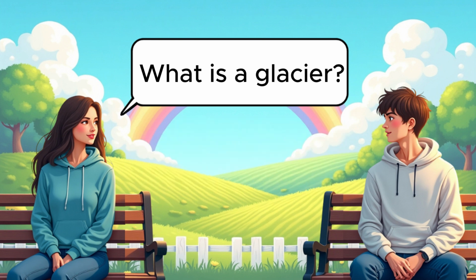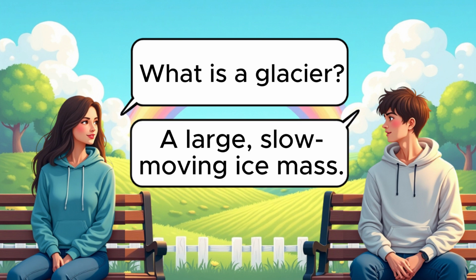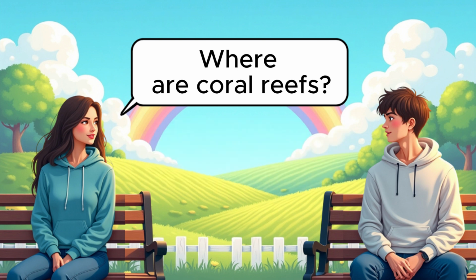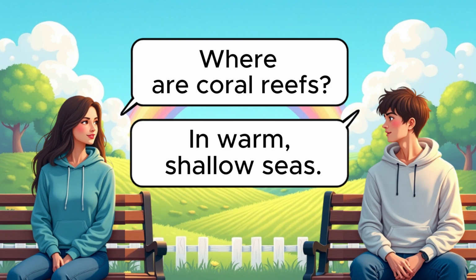What is a glacier? A large, slow, moving ice mass. Where are coral reefs? In warm, shallow seas.